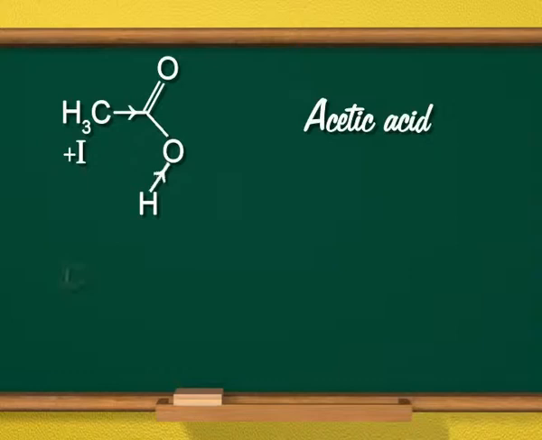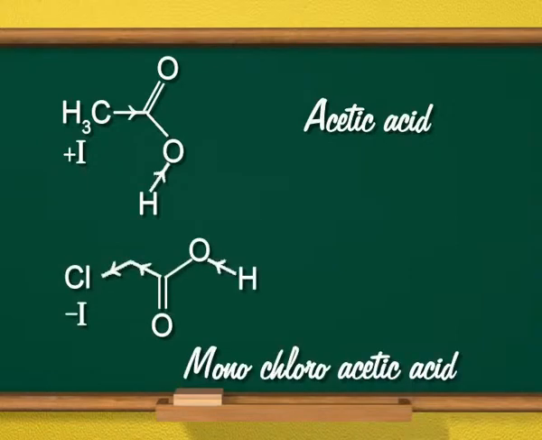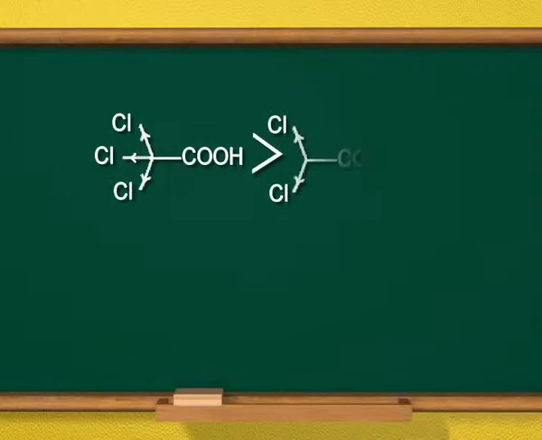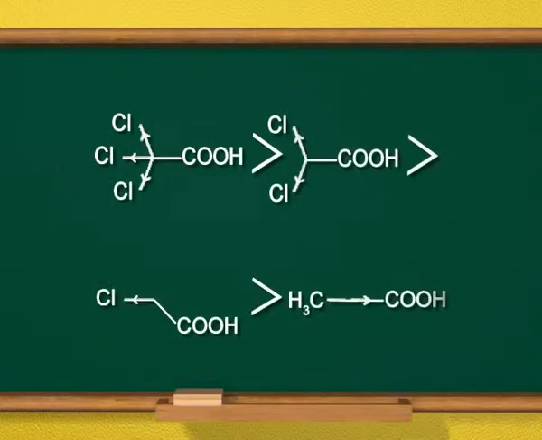Similarly, in substituted acids, strength depends upon the effect of the group attached. For example, chloroacetic acid is stronger than acetic acid as the chlorine atom has minus I effect and it stabilizes the corresponding anion formed. The larger the number of chlorine atoms, the greater will be the negative inductive effect and the stronger will be the acid.